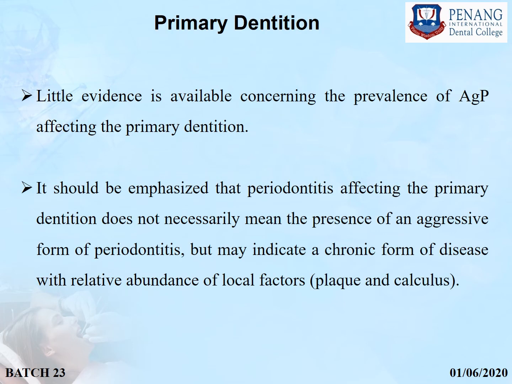Coming to the primary dentition and the effect of aggressive periodontitis on primary dentition, there is little evidence available as of now concerning the prevalence of aggressive periodontitis affecting the primary dentition. It should be emphasized that periodontitis affecting the primary dentition does not necessarily mean the presence of an aggressive form of periodontitis, but may indicate a chronic form of disease with relative abundance of local factors, that is plaque and calculus.